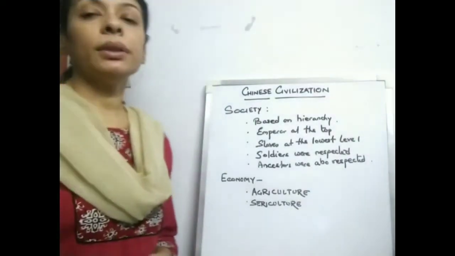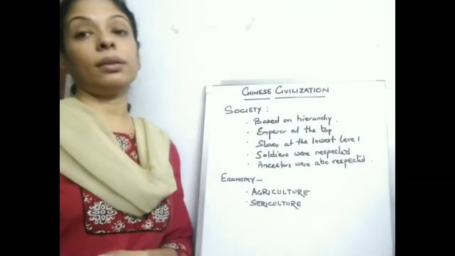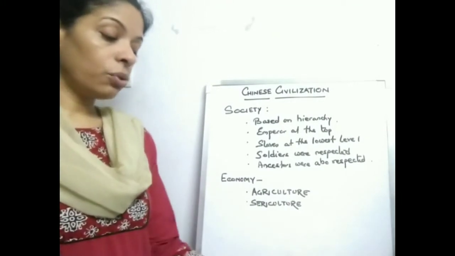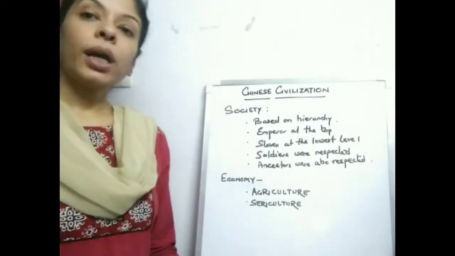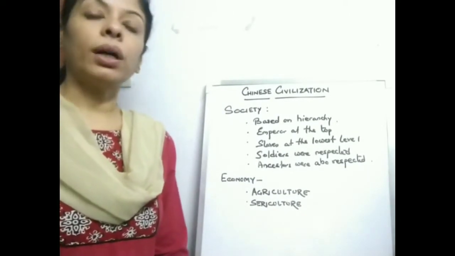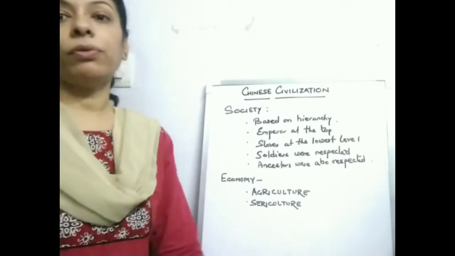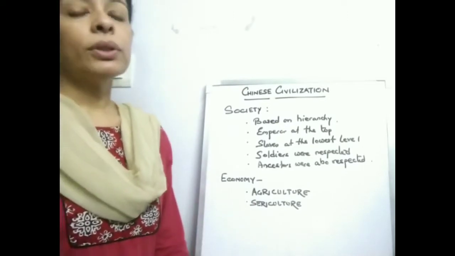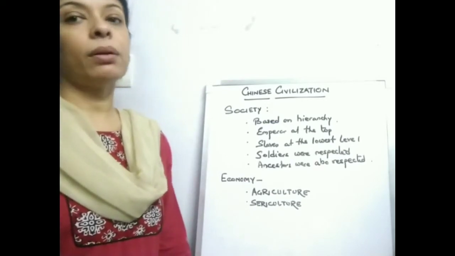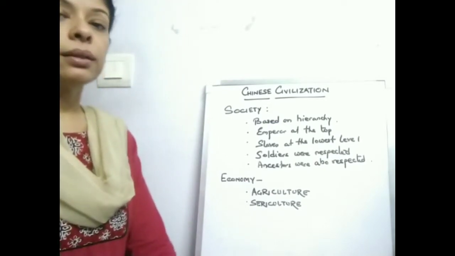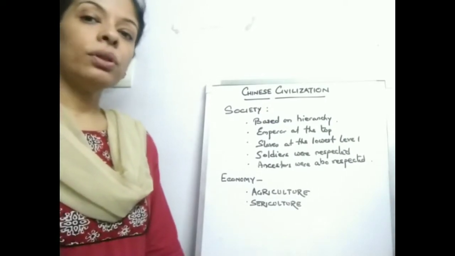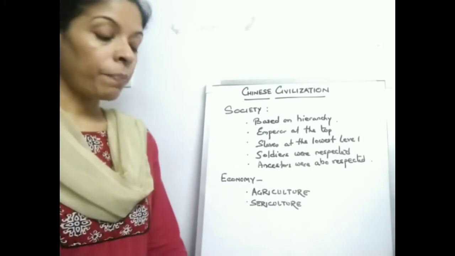We were doing the chapter Chinese Civilization, and this is the third video on the chapter. So far you have learned about the location of the Chinese civilization. It was located on the bank of the Huang He River, which is a very important river for the people of China. Though it was called China's sorrow, at the same time it was a blessing for the people, because the fertile silt that was brought by the river helped the farmers to grow crops. It was very fertile, and so the farmers used this soil to grow crops.